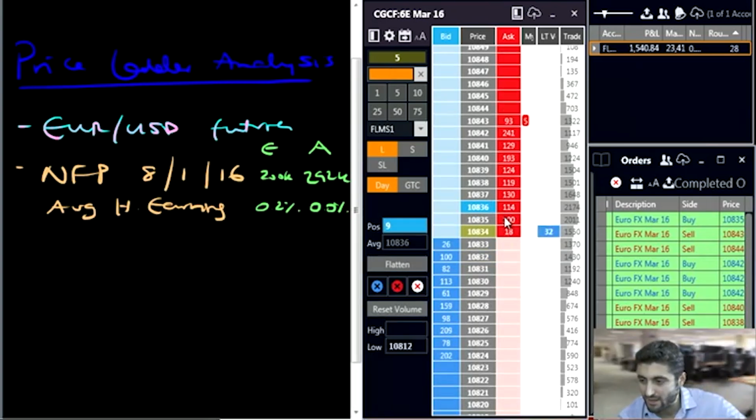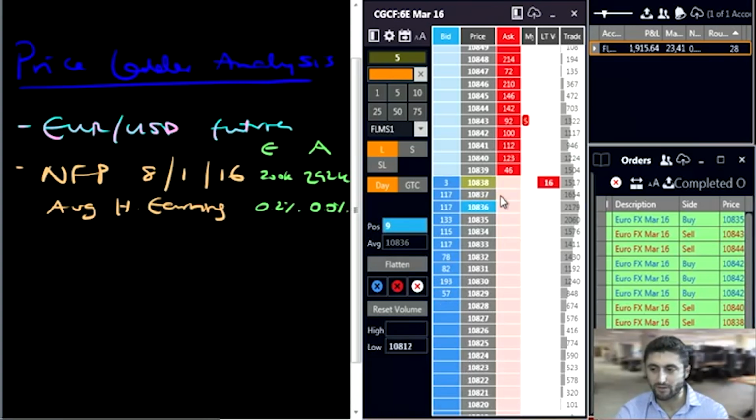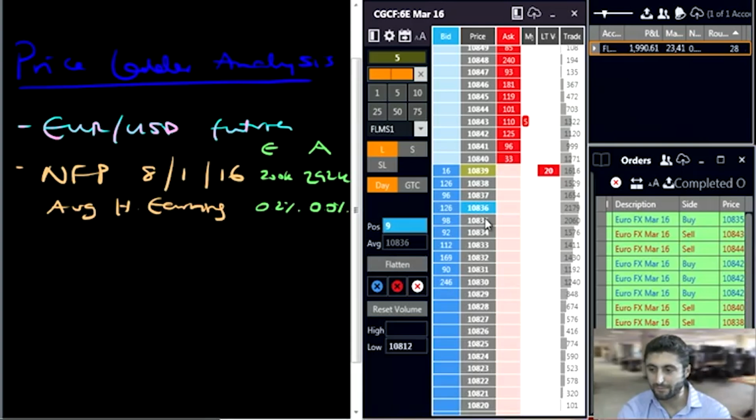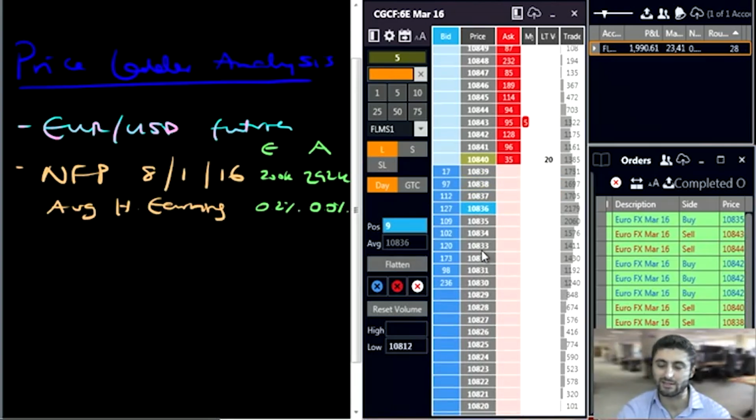So let's just see how we react around here. You could see a lot of these offers at the minute are coming in a little bit deeper, and then as we're getting up above where those offers are, they're just pulling. So it's showing, again, a bit of flipping action in this area. It means someone's trying to accumulate a position, whether it's long or short. We're going to have to wait and see. But the fact that we've gone above these 28s is giving me a little bit of a notion that we're trying to push our way a little bit higher, and we might have a little bit of a reversal on the